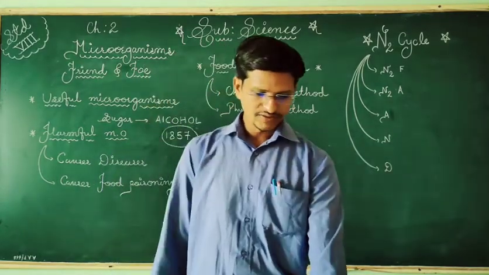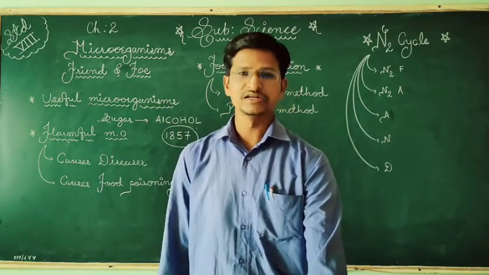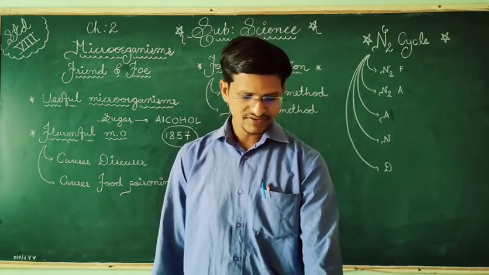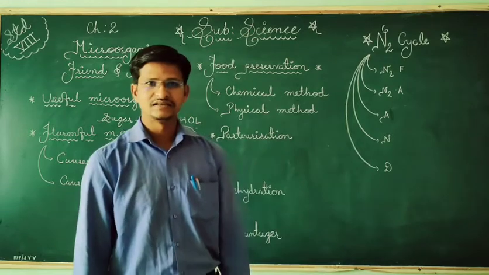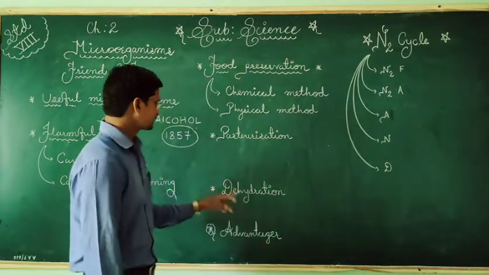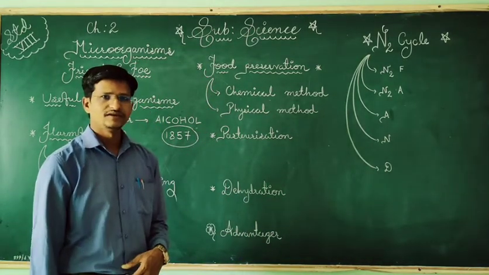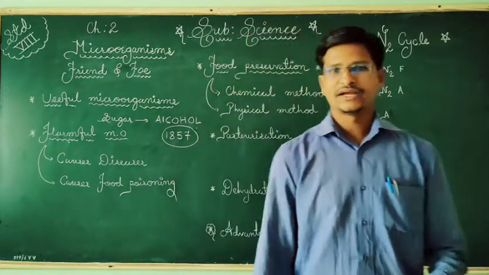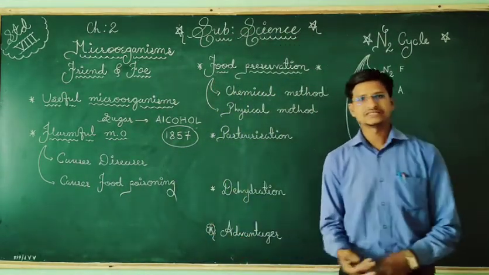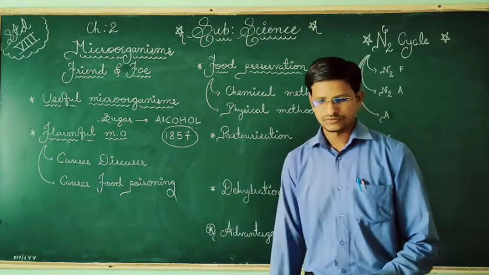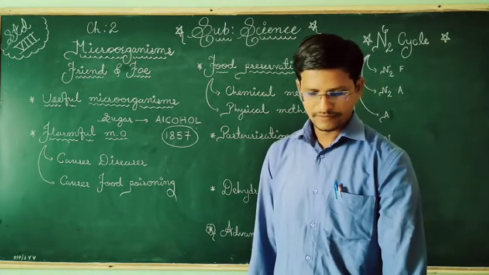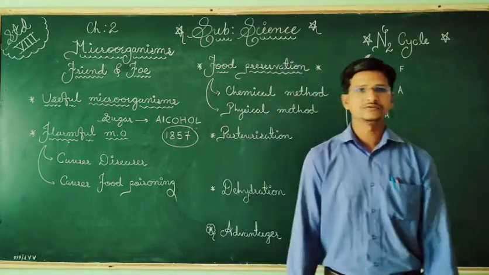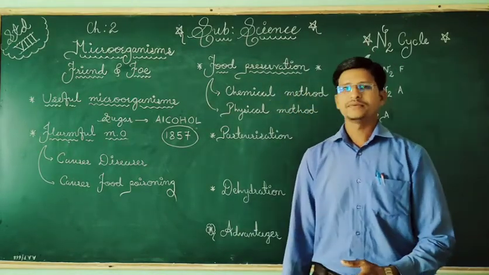Penicillium notatum is a fungus, and from that we are making penicillin. So these are the uses of microorganisms as far as medical use is concerned. They are making antibiotics.